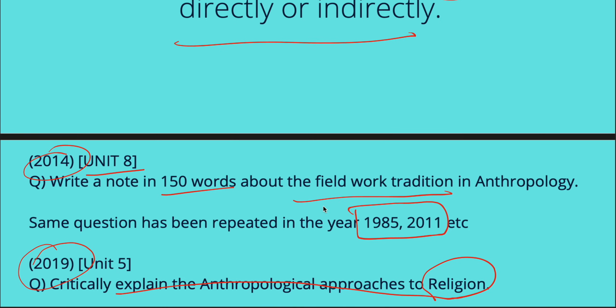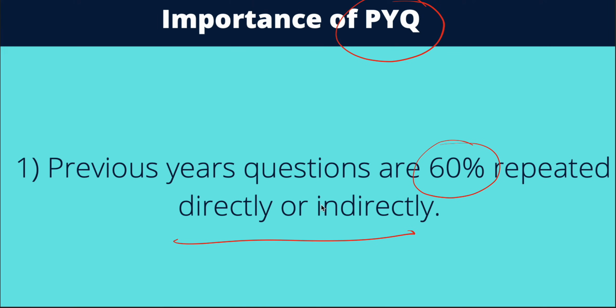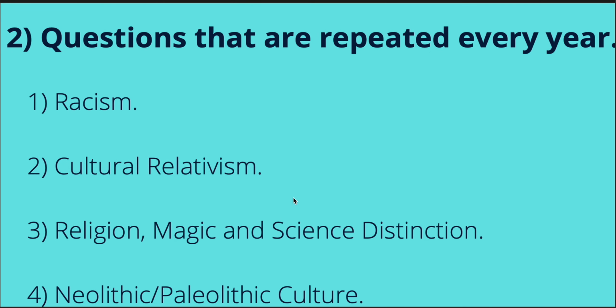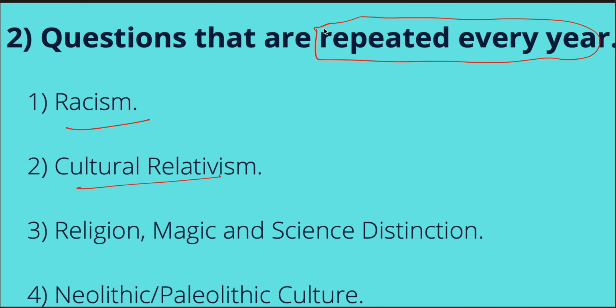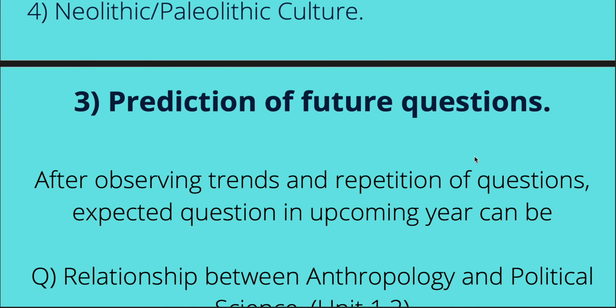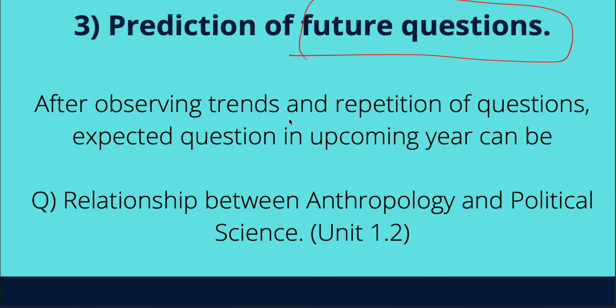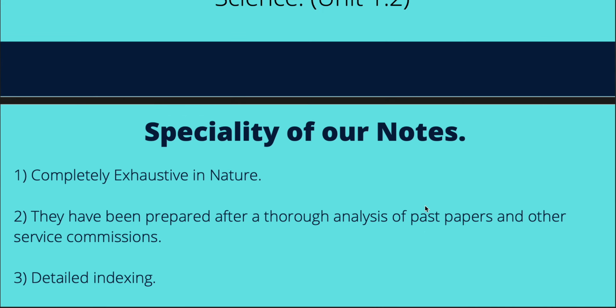So this is a clear-cut example of why you need to be thorough with the previous year questions, because 60 to 70% is going to be repetition, and you need not worry about what to write in this if you're well prepared. Next, UPSC also loves to ask questions on a few topics, for example, racism, cultural relativism, etc. And somewhere or the other, they are repeated every year. So, smart hard work is preparing these topics thoroughly. Also, you can easily predict future questions if you are thoroughly prepared with previous year questions of the last 40 years, by observing the different trends and repetitions of questions.